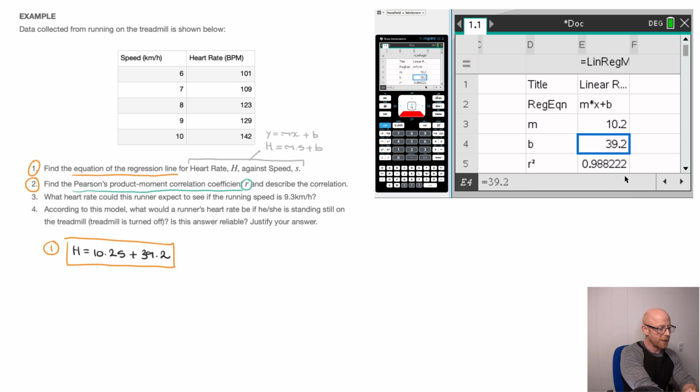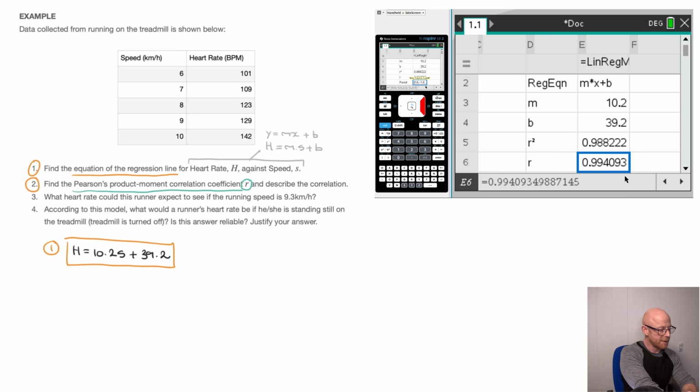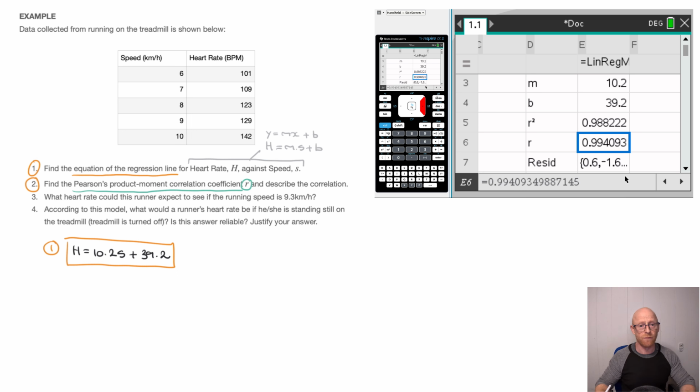All I have to do here is scroll down a bit, and I can see it. Well, hopefully you can see it. It's right here. Rounding to 3 significant figures, r would be 0.994. And so for question 2 here, I can state that right away. r is equal to 0.994. And again, I'll go ahead and box that result. There we go.